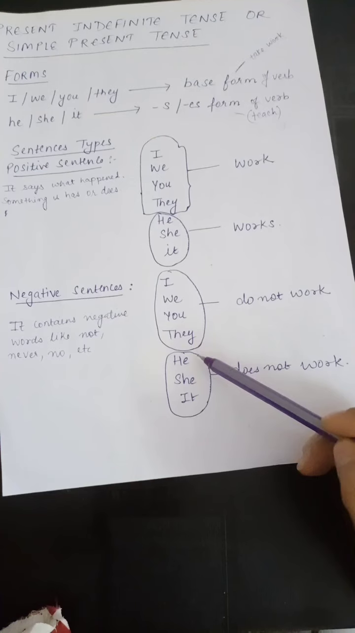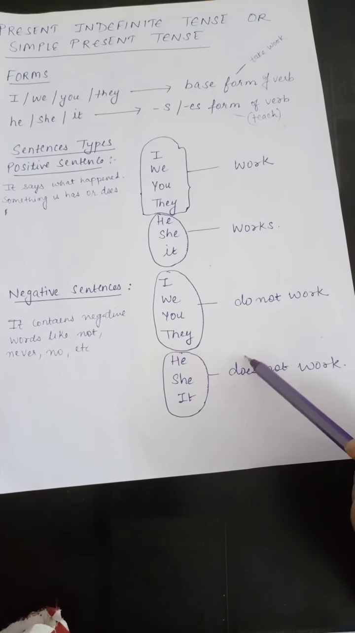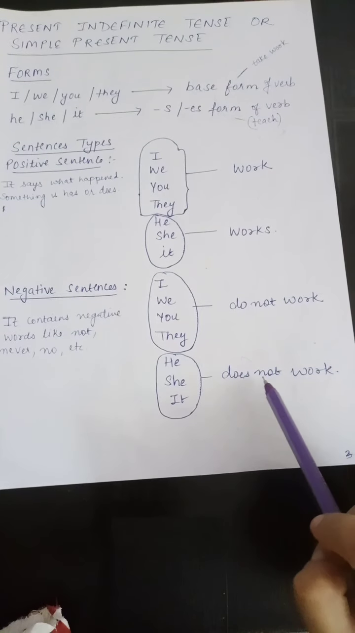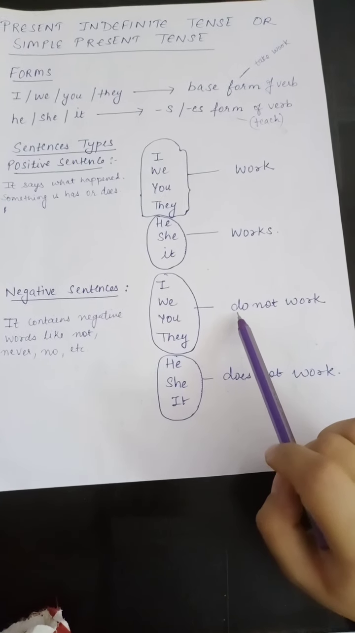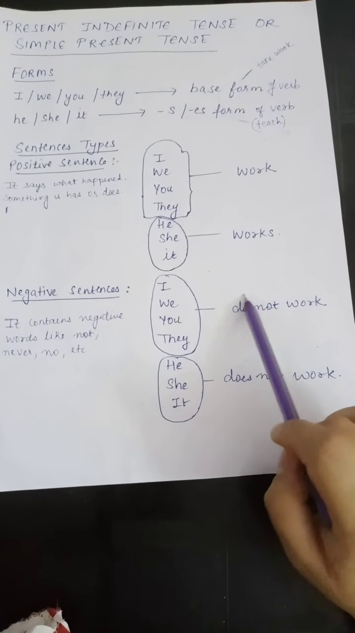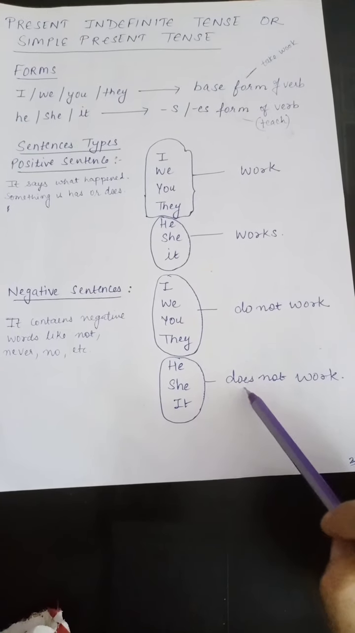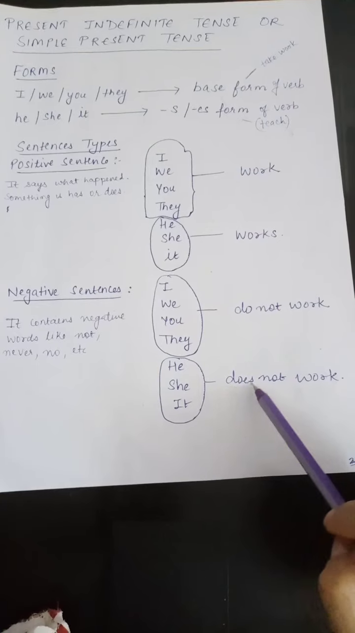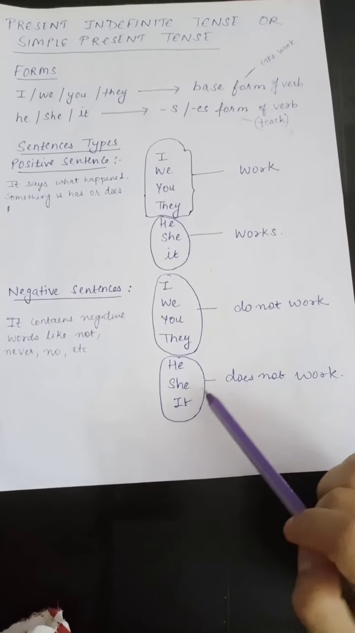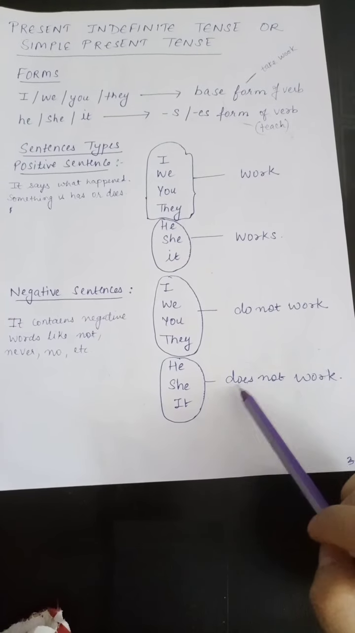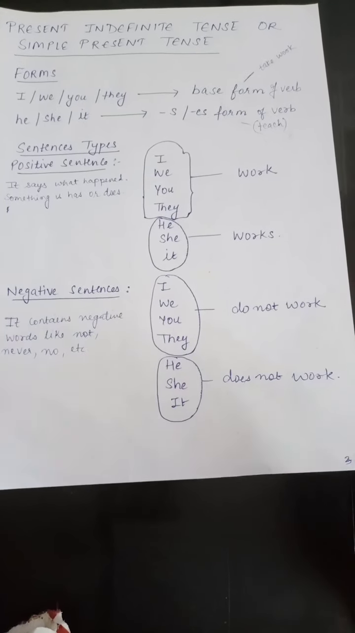But with he, she, it, again we write es. He does not work. So earlier we used to write do, but with he, she, it, we add es to it. He does not work. She does not work. It does not work.